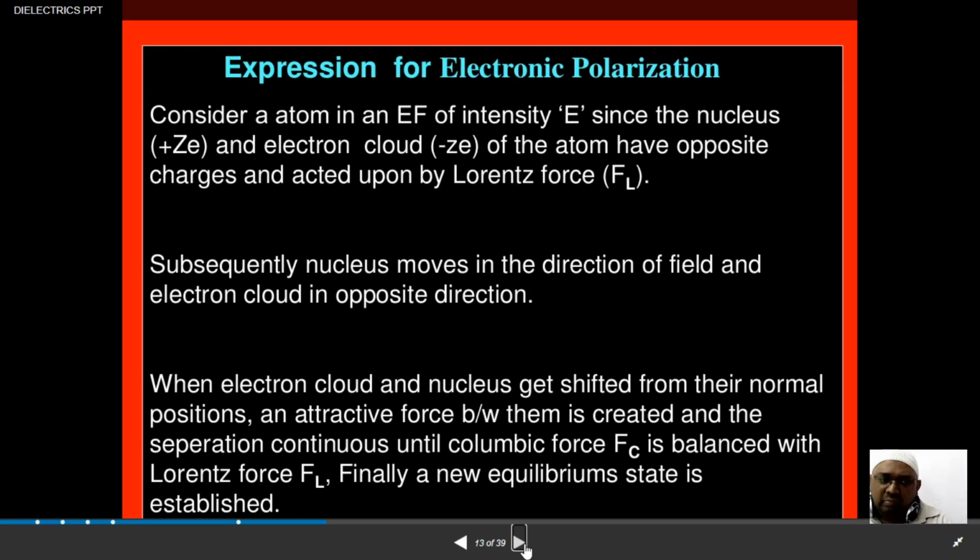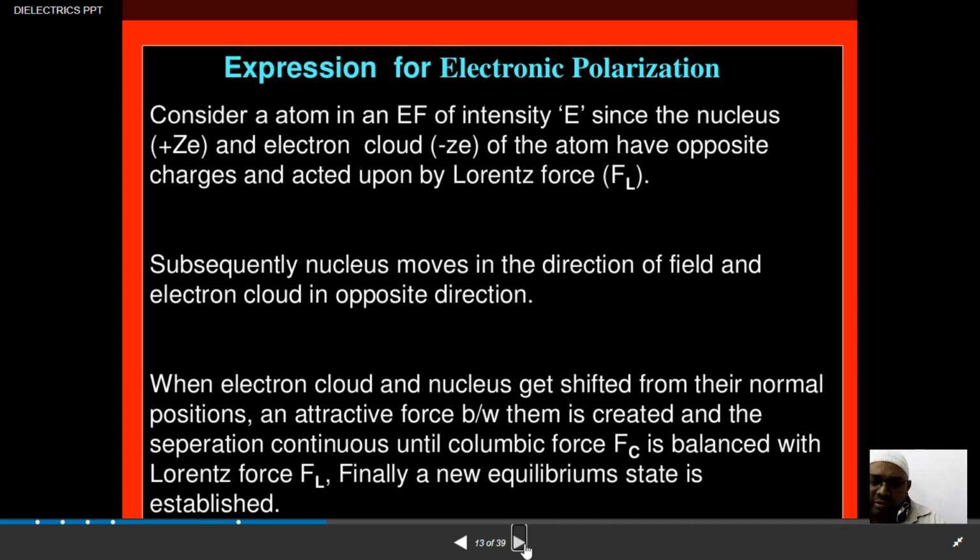The positive and negative charges are acted upon by a particular force. When you talk about positive and negative charges, they attract, and some force makes them attract. In the dielectric atom, the field acts through the force called the Lorentz force. Subsequently, the nucleus moves in the direction of the field and the electron cloud in the opposite direction, so the electron cloud and the nucleus get shifted from their normal positions.